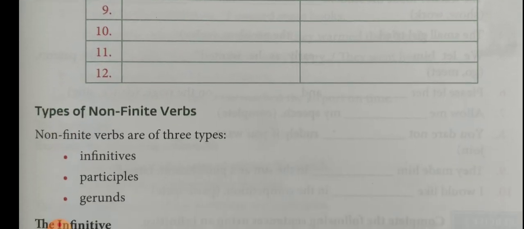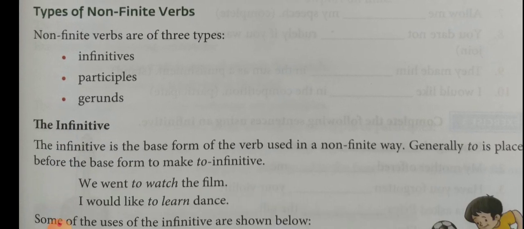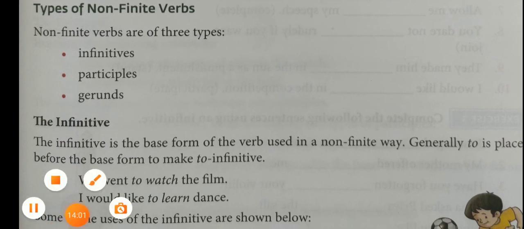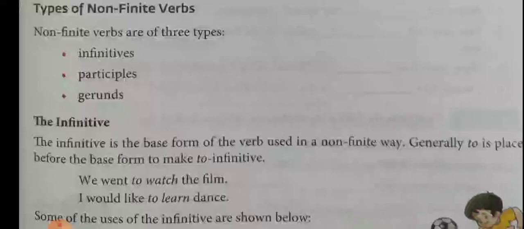Types of non-finite verbs. Non-finite verbs are of three types: infinitives, participles, gerunds. First, the infinitive. Infinitive is the base form of the verb, used in a non-finite way. I already explained to you what the base form is.